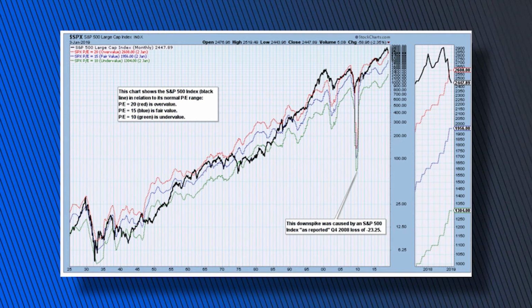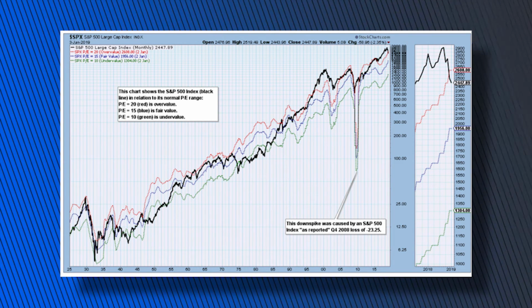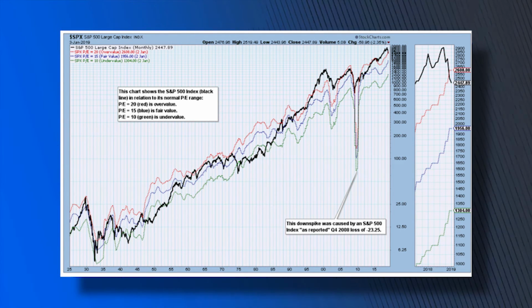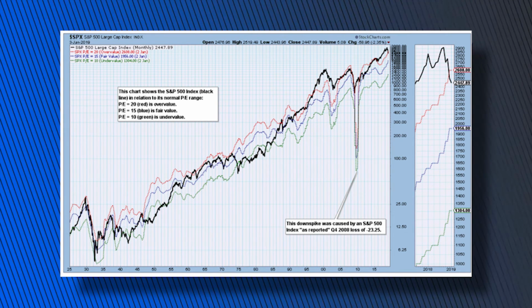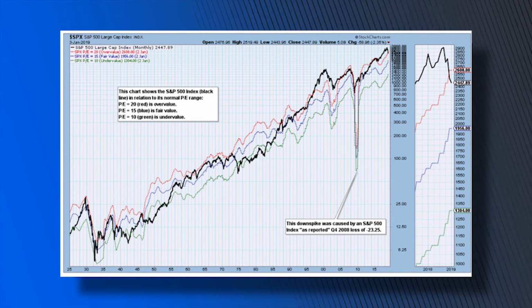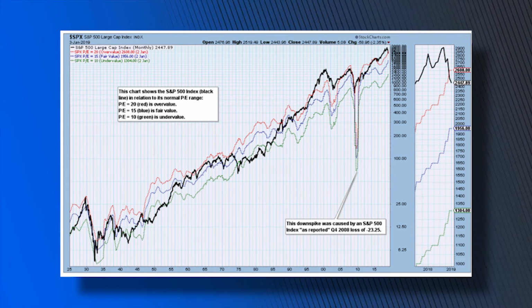But one last thing I'm going to do here is show you the view going back to 1925. You can see the PE of the S&P 500 generally stayed between 10 and 20. When it was below 10, the market was said to be undervalued, and when it was up near 20, it was said to be overvalued. So in the tech boom of the late 90s, really for the first time, you saw PEs get above 20. This chart only goes to January of 2019, to be exact.